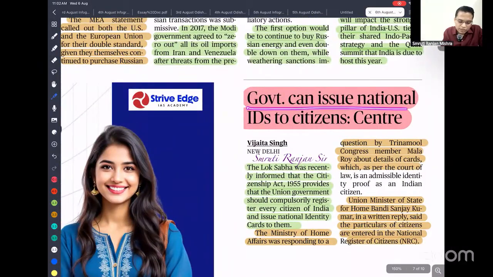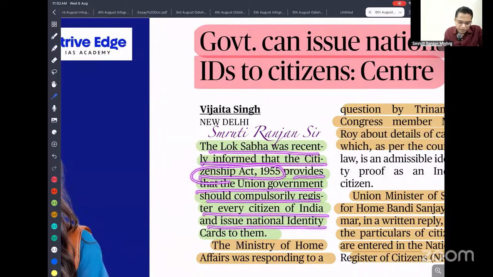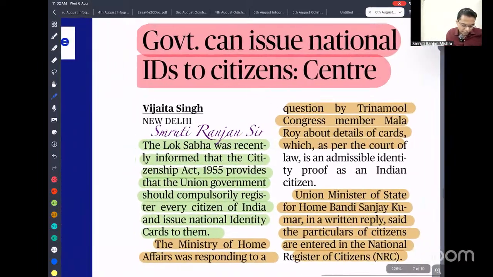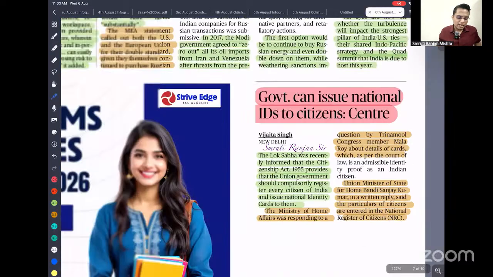So the government can issue a national ID to citizens. The Lok Sabha was recently informed that the Citizenship Act 1955 provides that the Union government should compulsorily register every citizen of India and issue a national identity card to them. The Ministry of Home Affairs was replying to a question from Trinamool. The Union Minister of State for Home said in a written reply that particular citizens are entered in the National Register of Citizens. No need to know about that, but there is a law called the Citizenship Act 1955, and according to that, the central government has the responsibility, or the power, to ensure that everyone registers and a national identity card can be issued to these people.